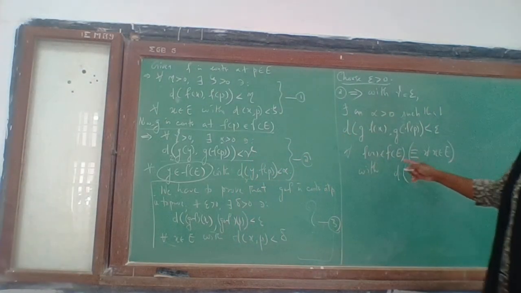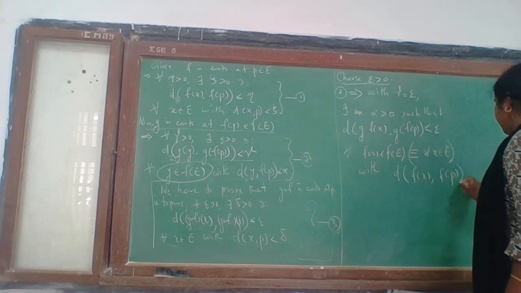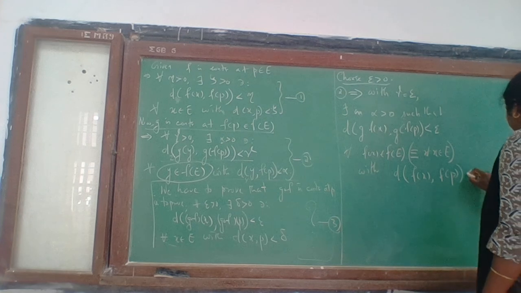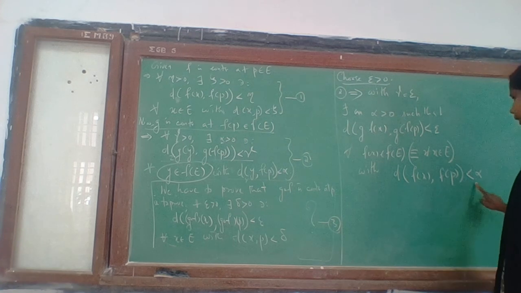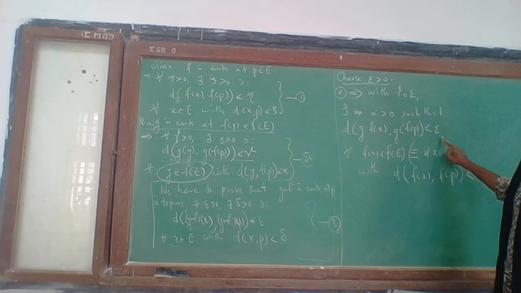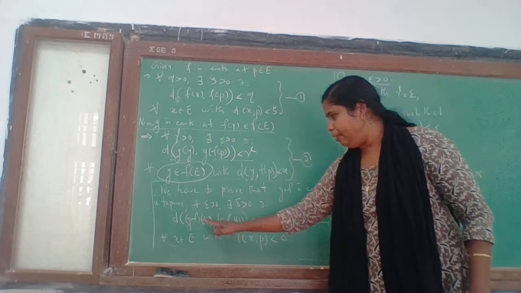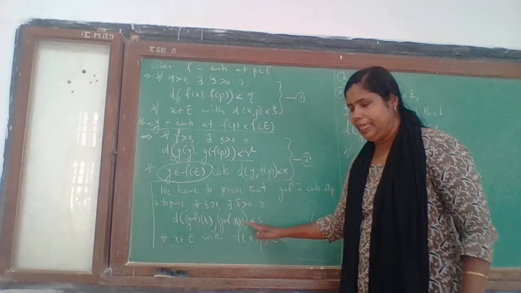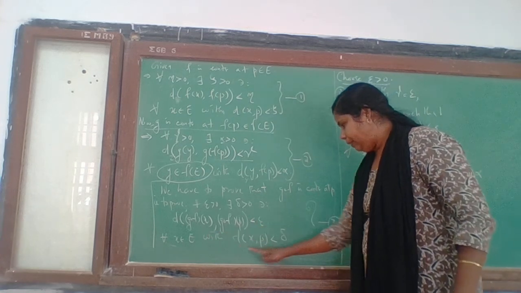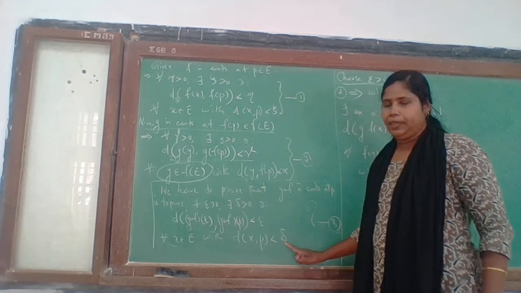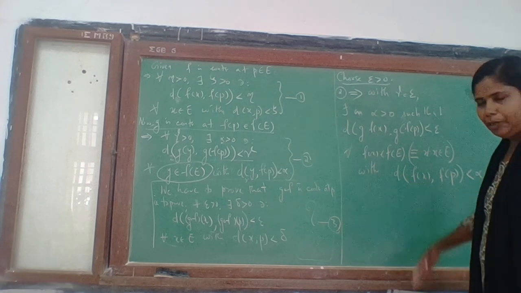So for every x in E with d of f of x, f of p less than alpha, whenever we have a point x in E with this condition, this will be satisfied. Again, we have to get this condition, d of g of f of x, g of f of p less than epsilon, provided x in E satisfies this condition, d of x, p less than delta. But here we have this condition d of f of x, f of p. So we have to come down again.